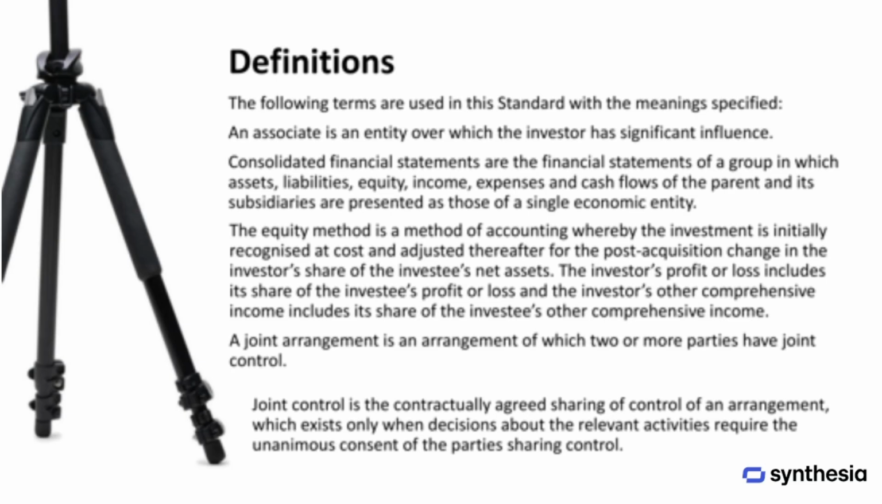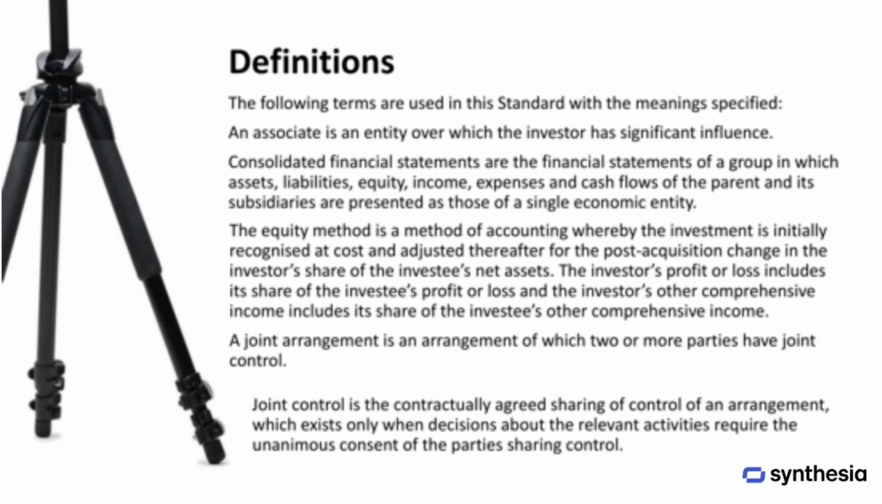This standard uses a number of key terms with specific meanings. An associate refers to a company in which the investor has significant influence but not full control. Consolidated financial statements are those that present the financial position and performance of a parent company and its subsidiaries as if they were a single entity. The equity method is an accounting approach where the investment is first recorded at cost and then adjusted over time to reflect the investor's share of the changes in the net assets of the investee.